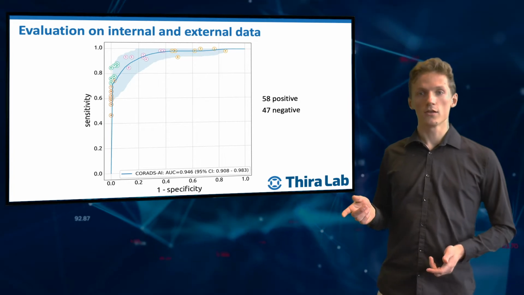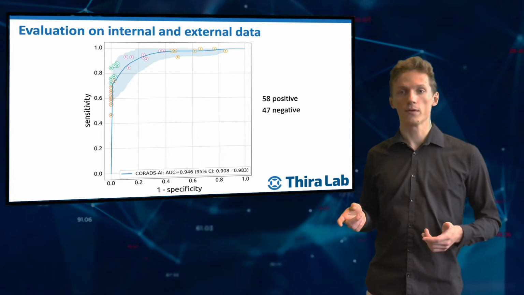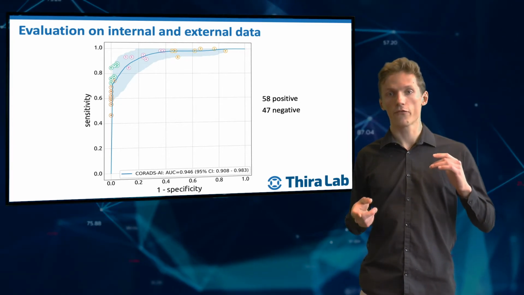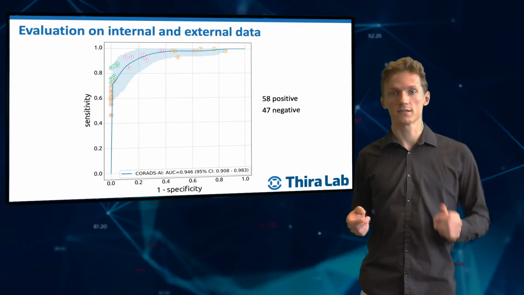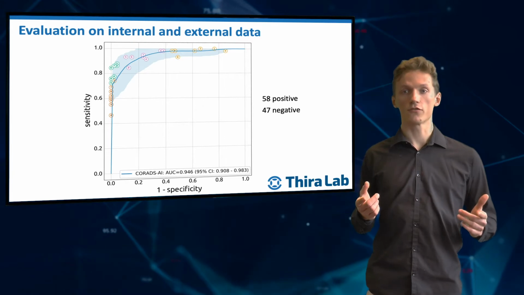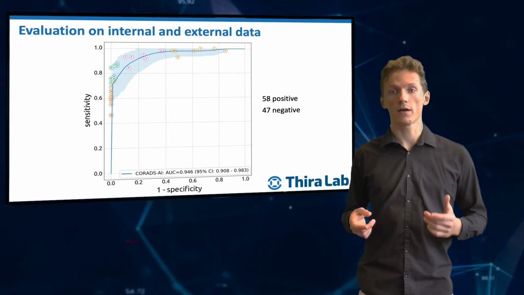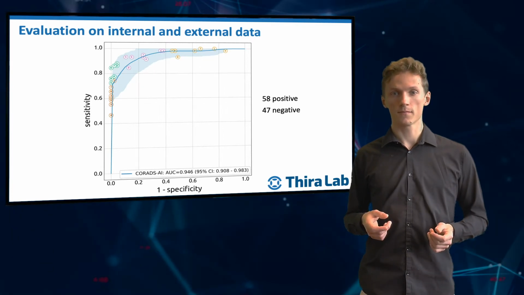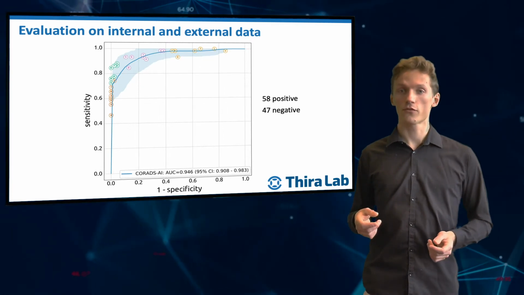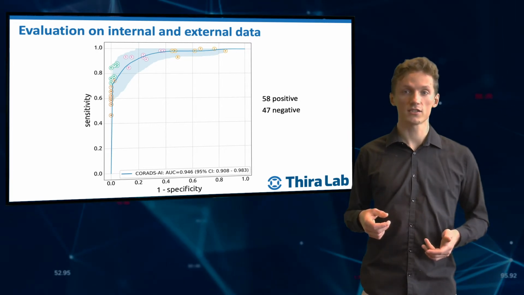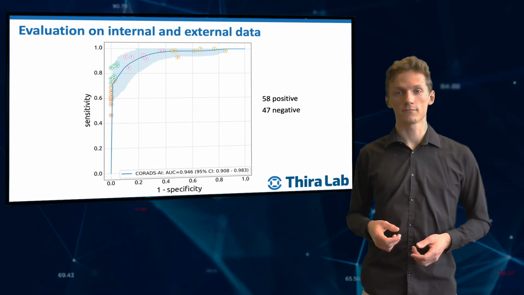In this plot, you see an ROC curve with sensitivity on the vertical axis and the probability of false alarm on the horizontal axis. The performance of the radiologists and healthcare providers are represented by the numbered circles. As you can see, the performance of CoRADS AI is very close to the performance of radiologists and healthcare providers.